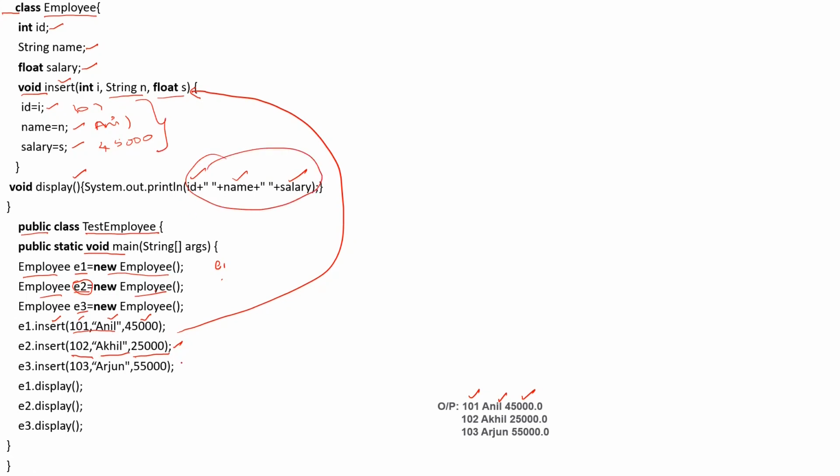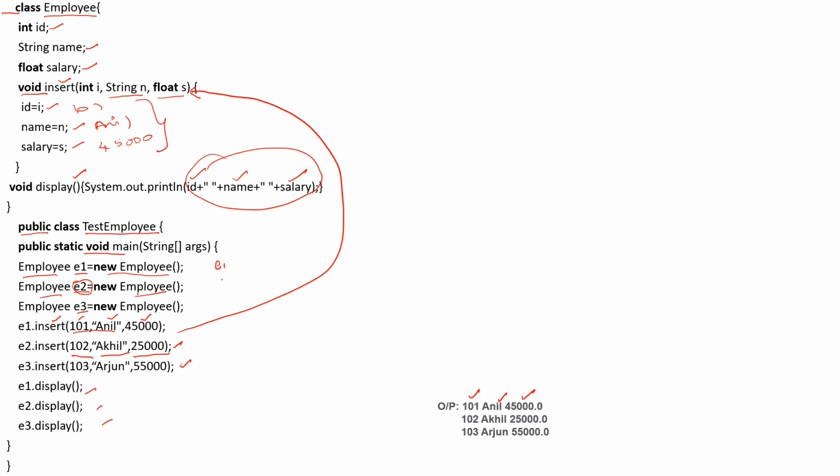In the same way for the third object as well. So you're going to call display, display, display. You can say e1.display, e2.display, e3.display. Display is a method which displays. See, first of all, it is inserted. When you call e1.display, it will be executed, then e2.display.